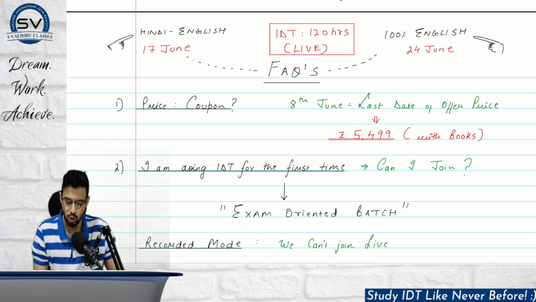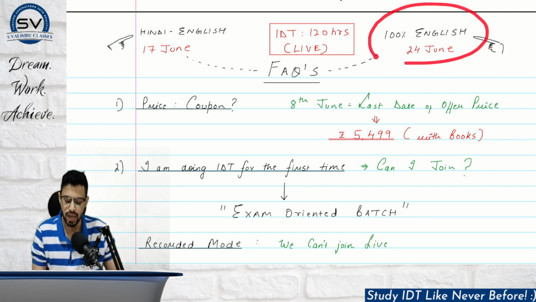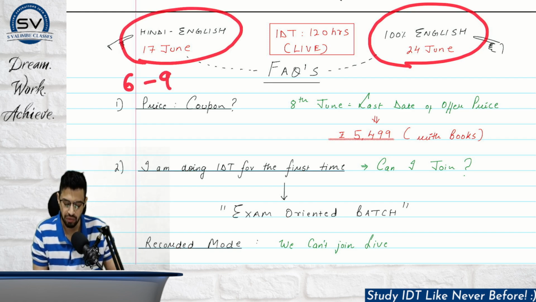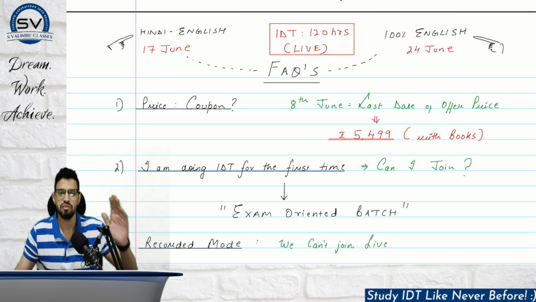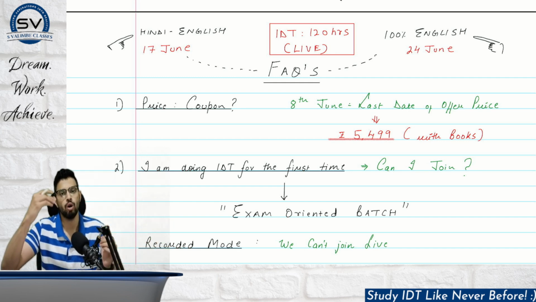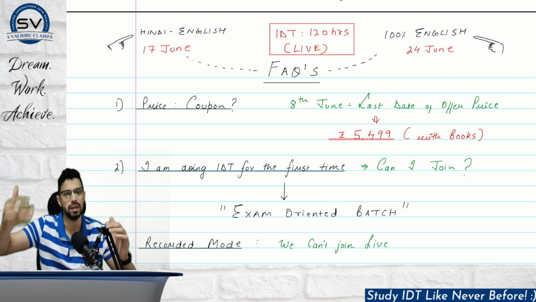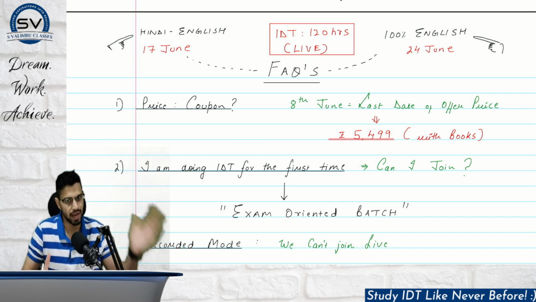Basically, 2 batches are starting. The Hindi English batch is from 17th of June and the 100% English batch is from 24th of June. The English batch will run in the morning, 7 to 9:15, and Hindi English will run in the evening, 6 to 9:15. So why is there a gap of an extra 15 minutes? In the first 10 to 11 minutes we revise the previous class portion. Even if on some day you are not able to revise the syllabus, I want you all to be on the same page before we start building the new concepts in the next class. So we devote 10 to 11 minutes to the revision of the last class.